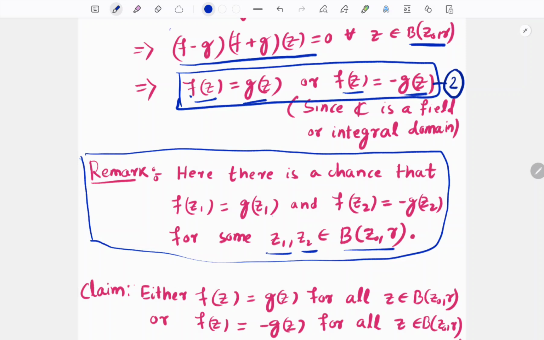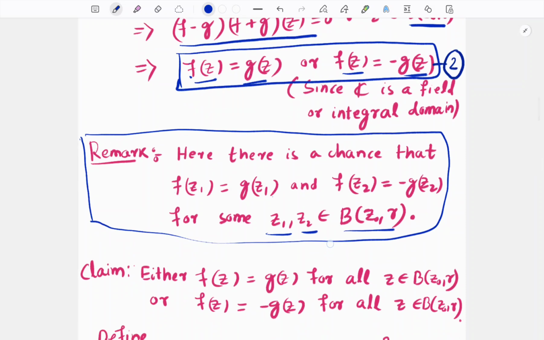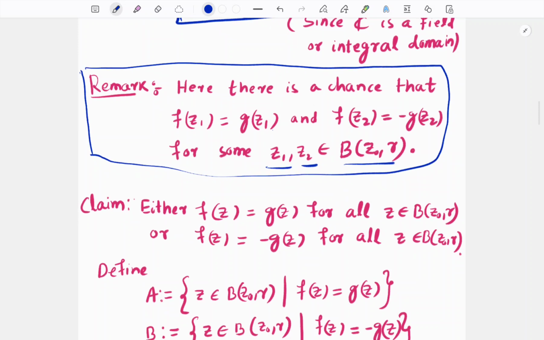We know that g is analytic and minus g is also analytic, but our f is neither equal to g nor equal to minus g, because in some cases it is equal to g, in other cases it is equal to minus g. Therefore we cannot claim that our f is analytic. But next we will claim that this possibility is not possible.